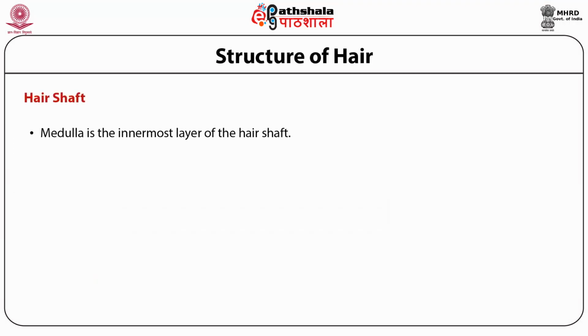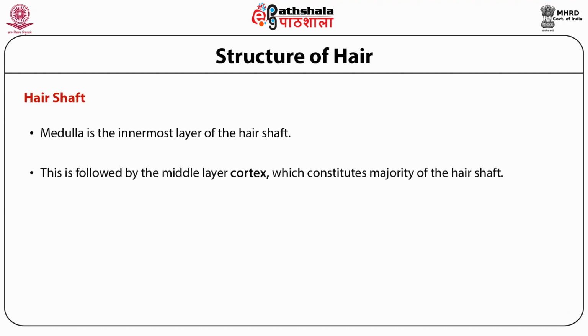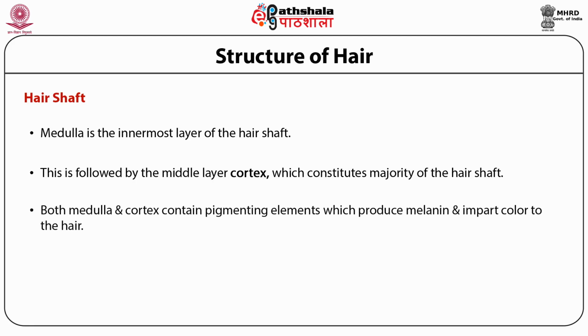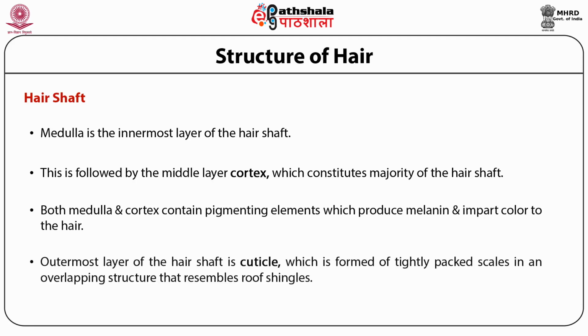The medulla is the innermost layer of the hair shaft. This is followed by the middle layer known as the cortex, which constitutes the majority of the hair shaft. Both medulla and cortex contain pigmenting elements which produce melanin and impart color to the hair. The outermost layer of the hair shaft is the cuticle, which is formed of tightly packed scales in an overlapping structure that resembles roof shingles.